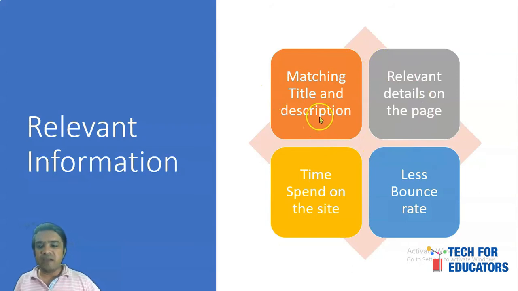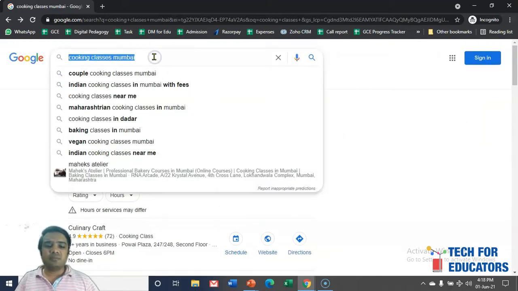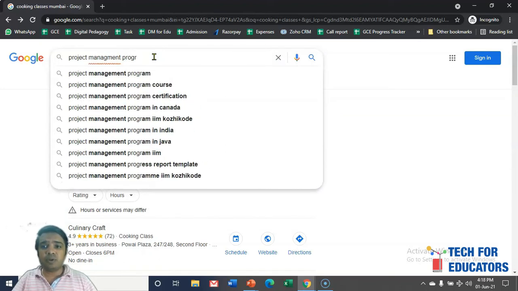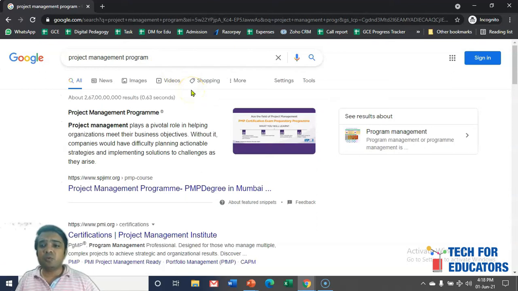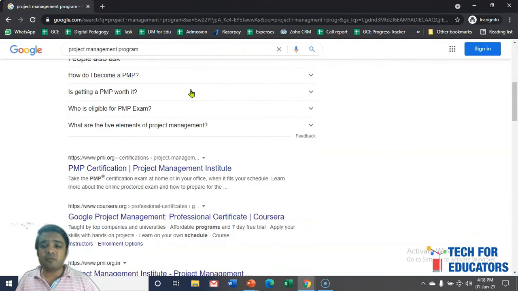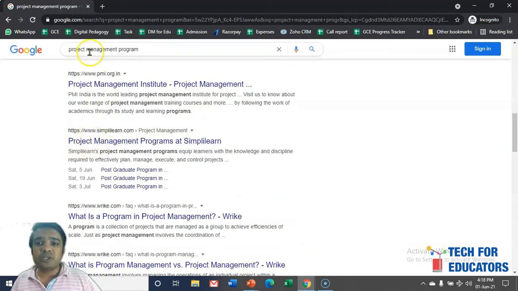So let me give a live example of matching title and description, relevant details on the page, time spent on the site, and lower bounce rate on a live platform. For example, we are searching for project management program, and you start seeing many websites coming up in the top search. First thing you have to see is the result. Here you will see the relevant title and the description.